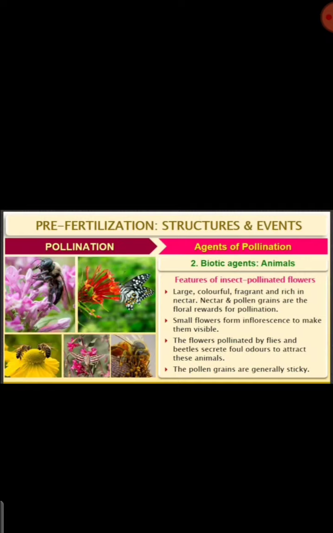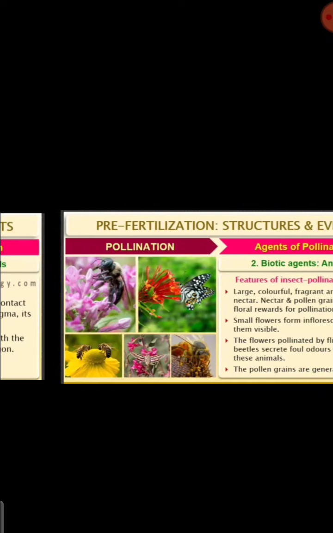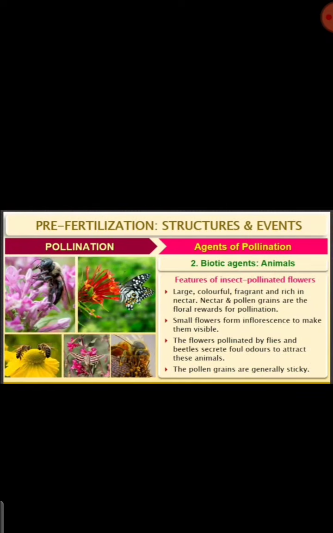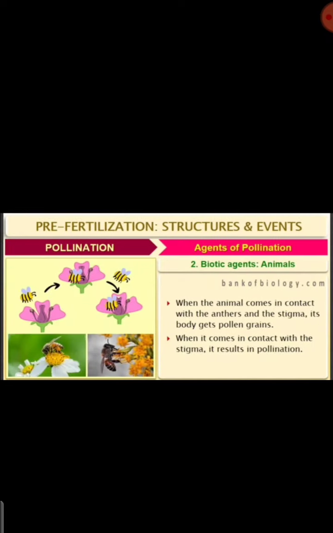Insect-pollinated flowers have to produce colorful, larger flowers. Then they should produce nectar as a reward for the pollinating agents, right? For flowers pollinated by flies and beetles, odor should attract the pollinating agents. So biotic agents, animals, adopt different characteristics to attract the pollinating agents.